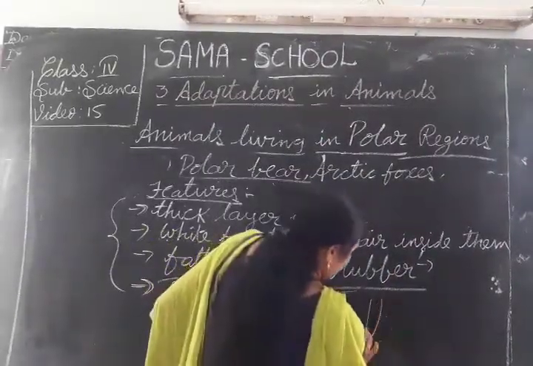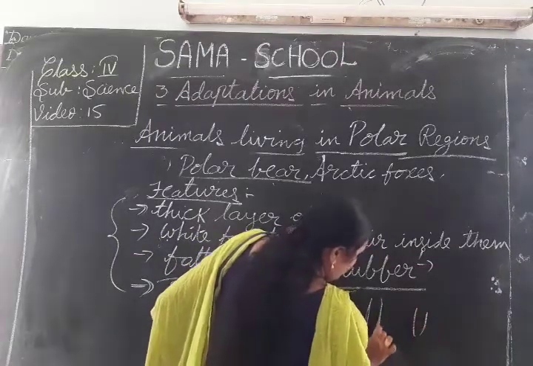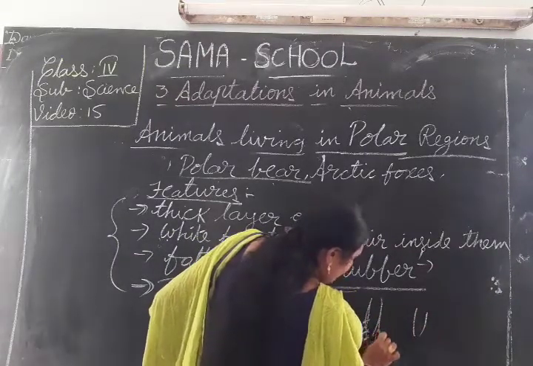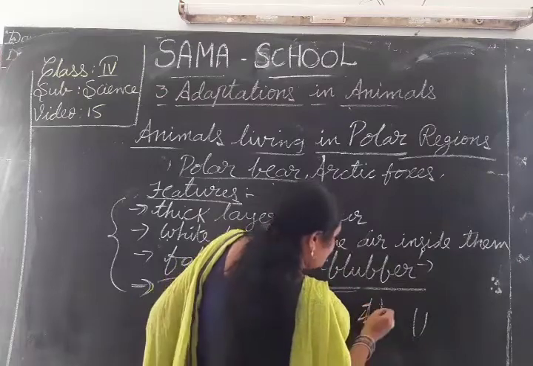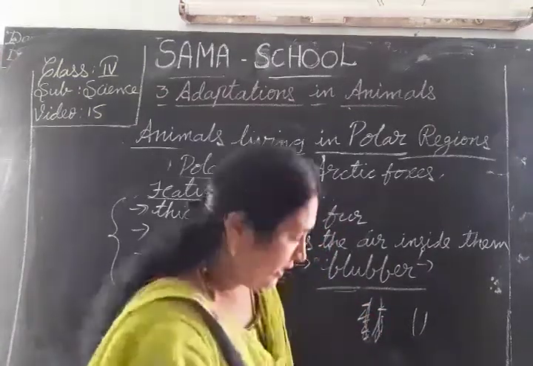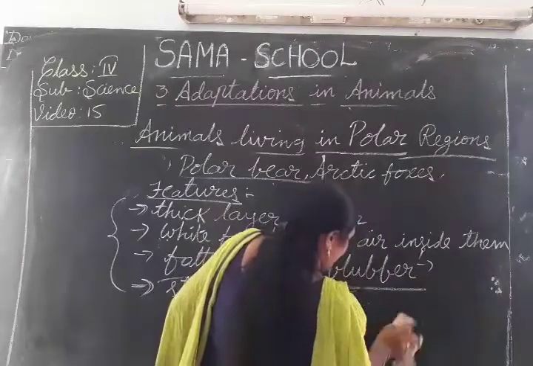How are these animals' feet? These feet have thick stiff hair. The stiff hair protects the bear.